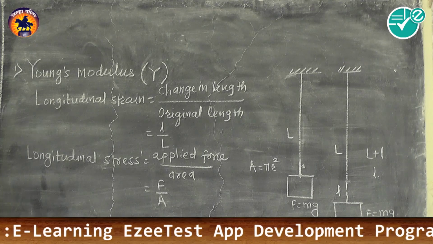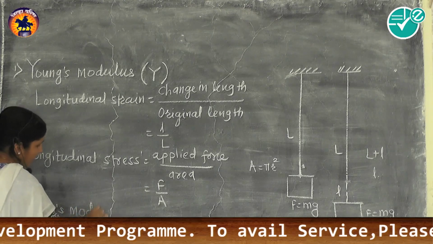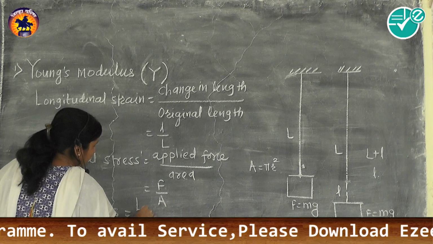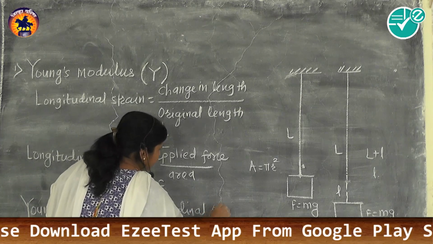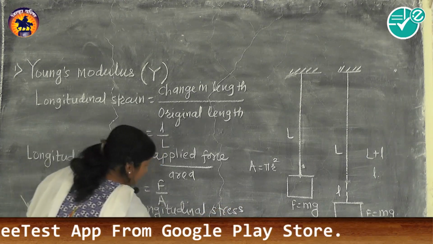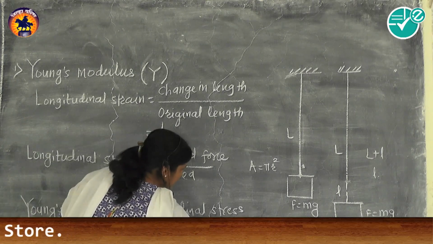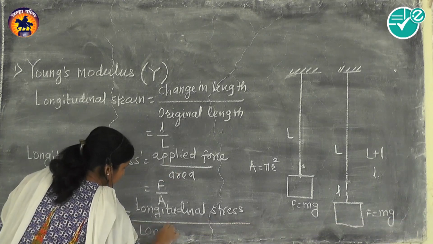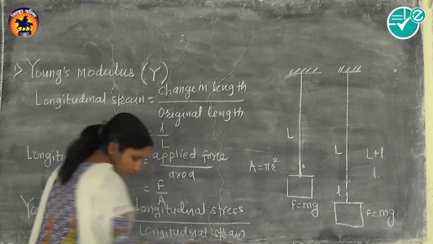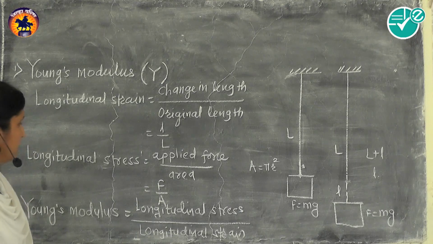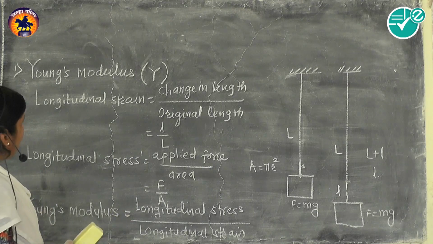Now what is Young's modulus? Young's modulus is the ratio of longitudinal stress to longitudinal strain. Now as we know longitudinal stress and strain, we put their values into this ratio, and what will happen?